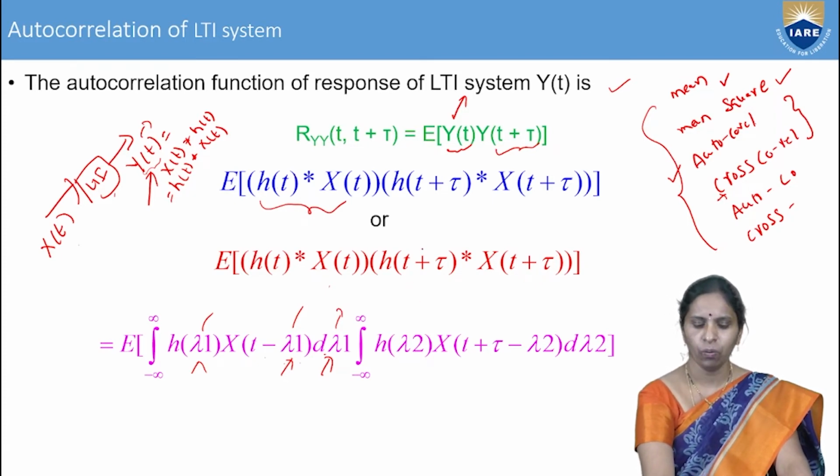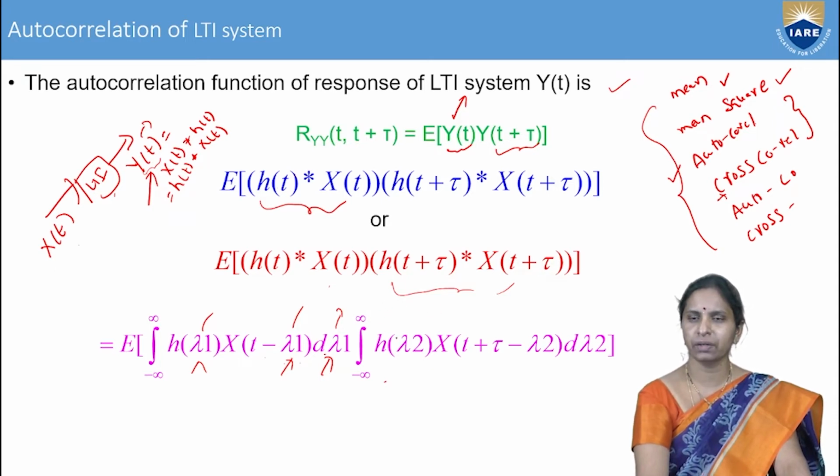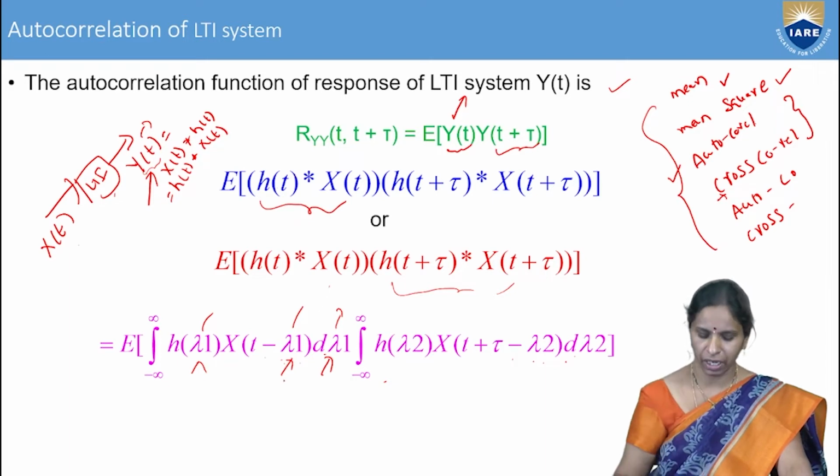In place of lambda 1, you can replace by any other variable also. And similarly, what is h of t plus tau convolved with x of t plus tau? The integral from minus infinity, where in place of lambda 1, I have used another variable lambda 2: h of lambda 2 into x of, in place of t, t plus tau minus lambda 2, d lambda 2.